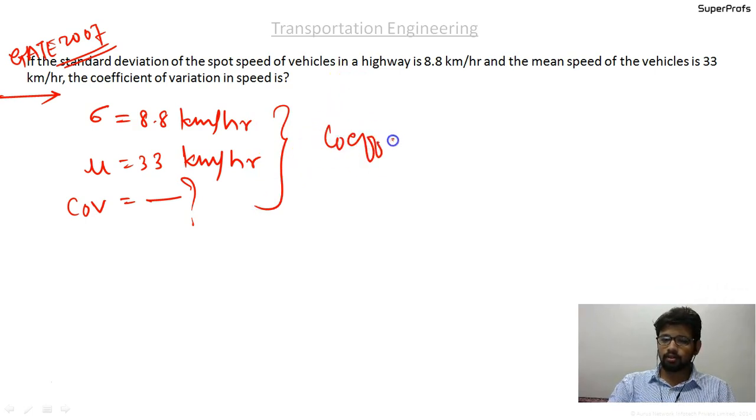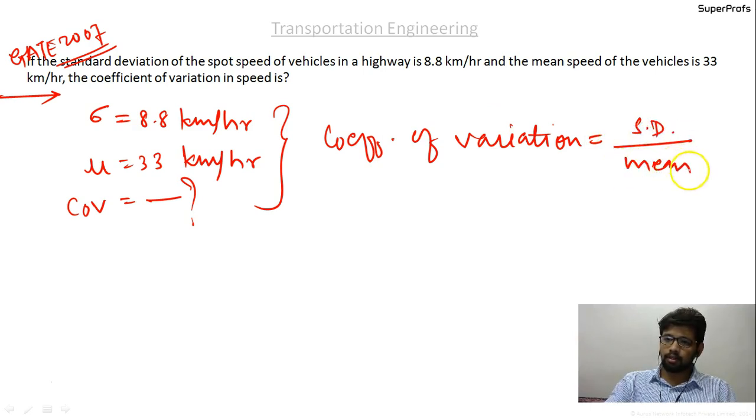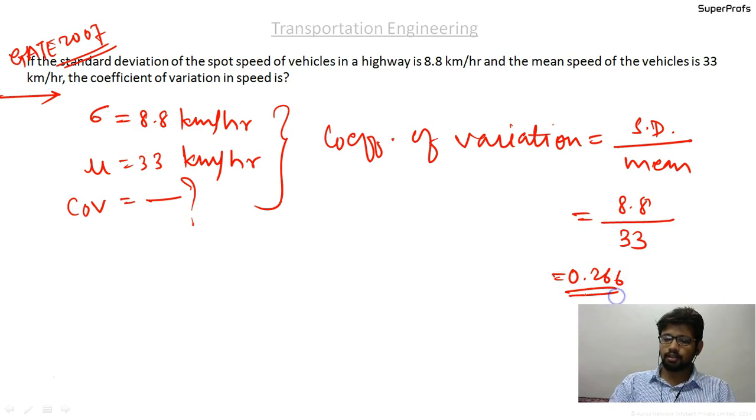So as we know, coefficient of variation is given by standard deviation divided by the mean speed v. So the standard deviation over here is 8.8 and the mean is 33, which will be equal to 0.266. Okay, so this is the coefficient of variation.